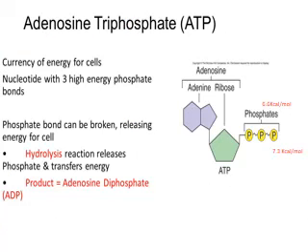Now ATP is the energy currency of the cell, and it's a nucleotide with high energy phosphate bonds. When the phosphate bonds are broken, it releases energy, and as you can see here, in the triphosphate, when the first phosphate bond is broken, it releases 7.3 kilocalories per mole. Second phosphate broken, it gives off 6.6 kilocalories per mole.